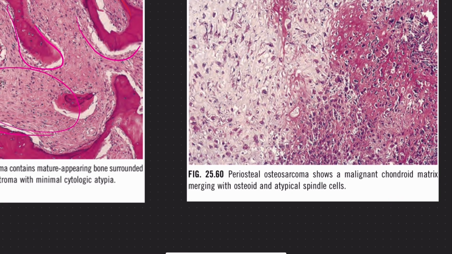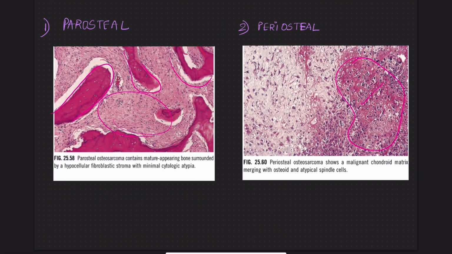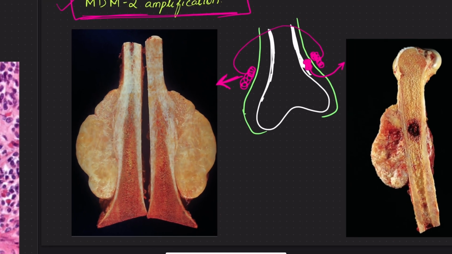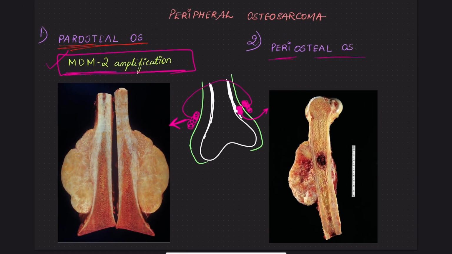Microscopically, it shows you cartilage differentiation. Mostly cartilage differentiation is seen, almost similar to the chondroblastic variety, but it arises from the surface, not inside the medullary cavity. And grossly, you can hardly find it, because periosteum is very thin like a paper.